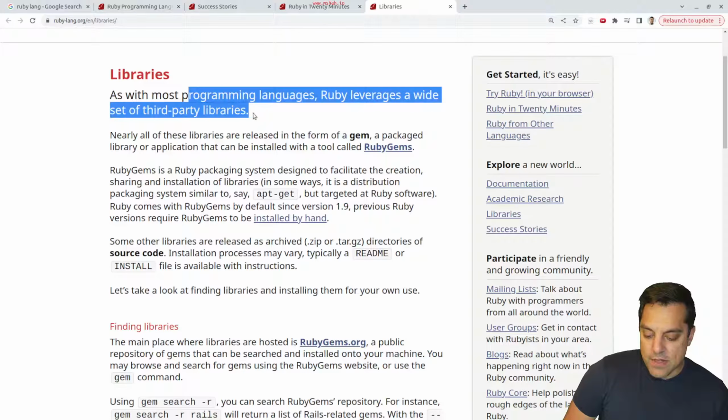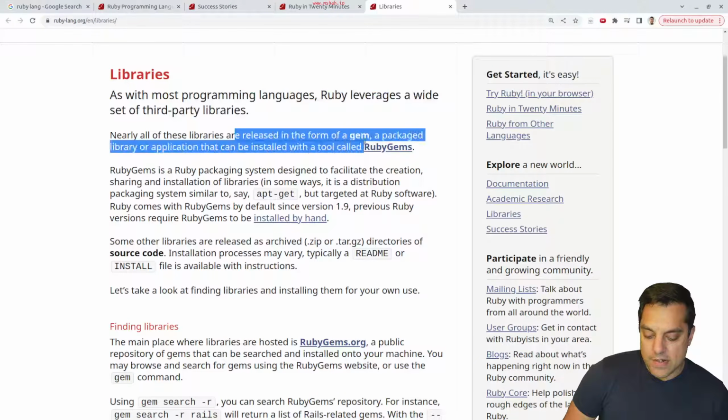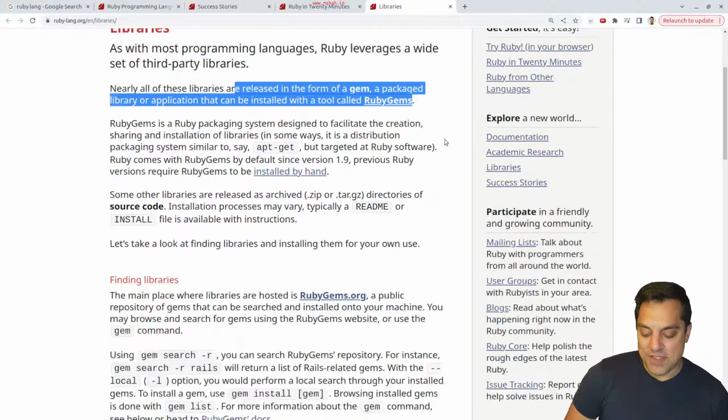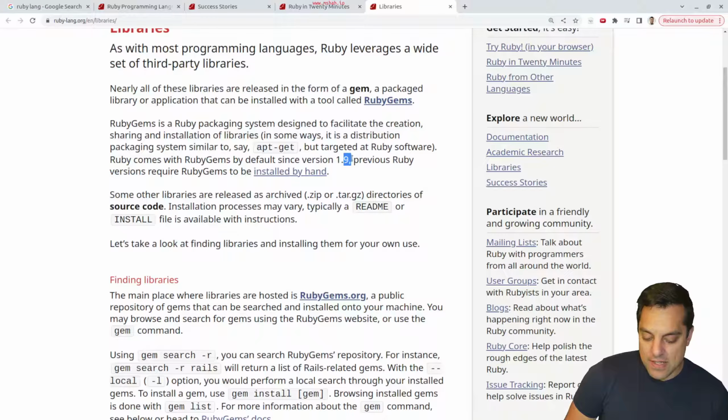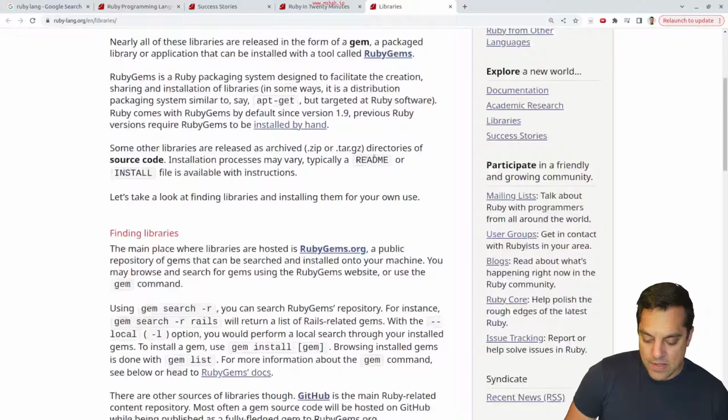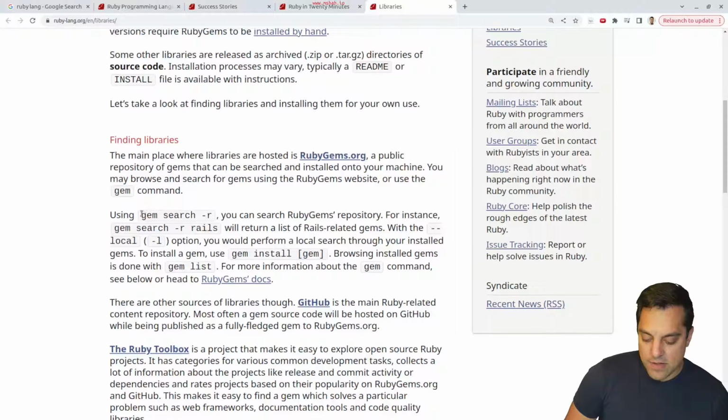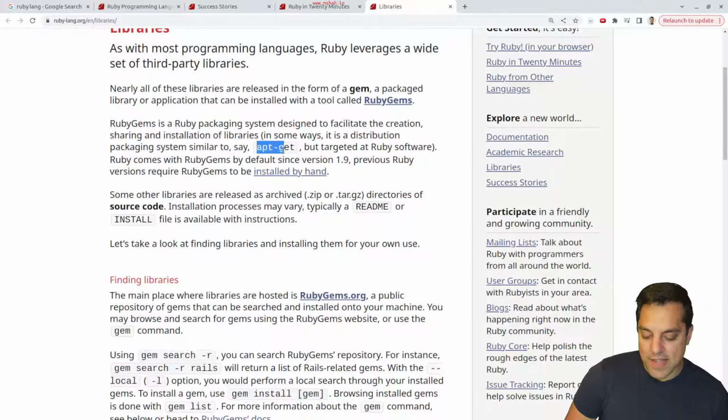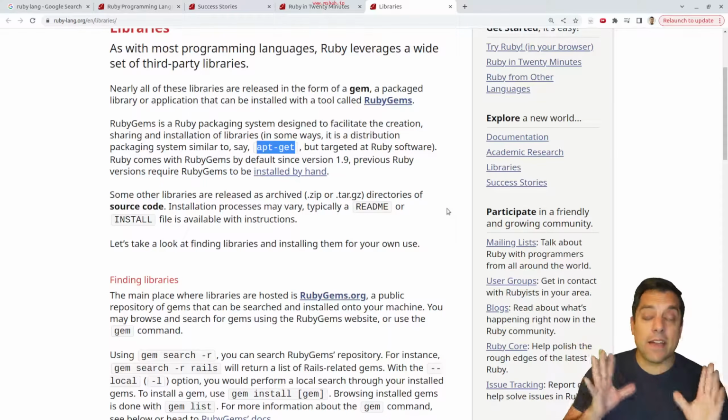Okay, so yeah, as with most programming languages, Ruby leverages a wide set of third-party libraries, and these are in the form of a gem. Yeah, Ruby gems. This is what I remember folks always talking about, which gem to pick up to make some task really easy to use. So this is kind of fun to see here. You're just using gem search, and they're making the analogy that it's like apt-get on Linux, some sort of package management. So again, I like these types of things.